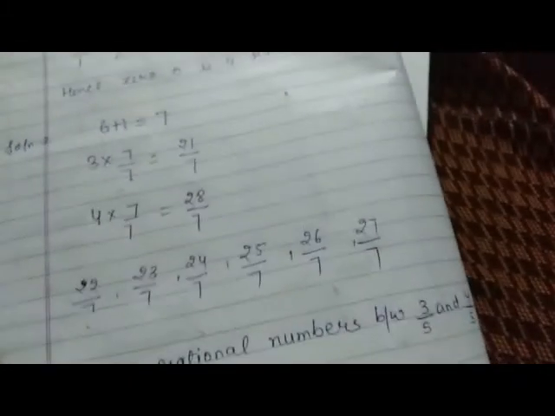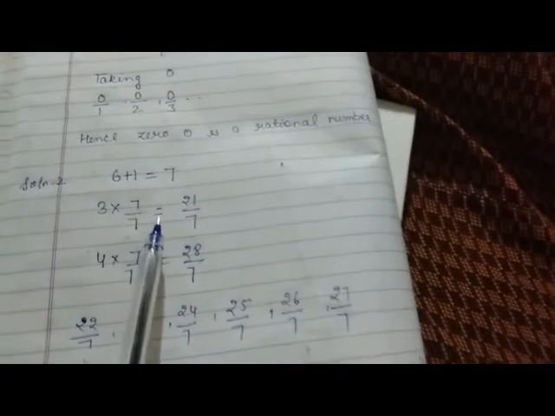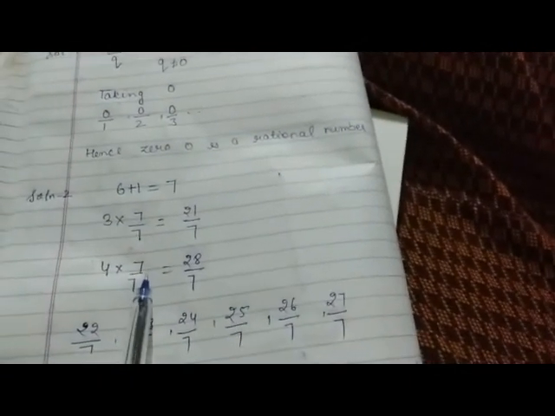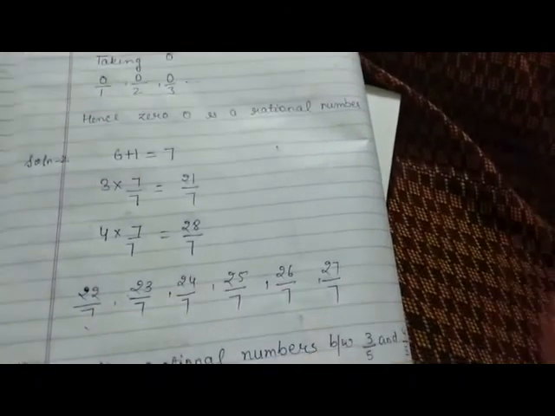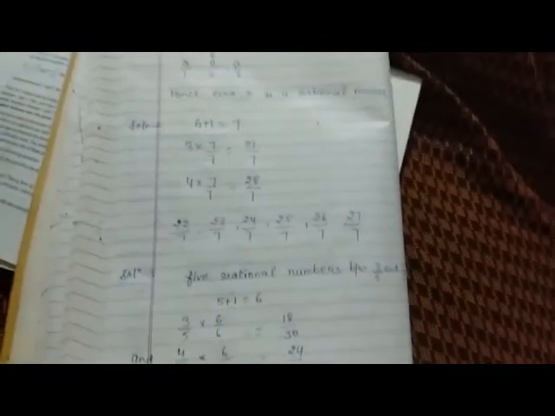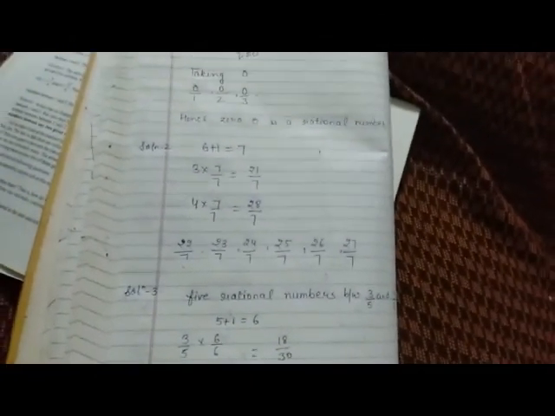These are the 5 rational numbers between 3 by 5 and 4 by 5. What you have to do, the numbers, how much numbers you have to find, just add the number by 1 and multiply and divide by the same number with both the digits and write all the digits between those numbers. Okay, this is the procedure you have to follow to find any rational number between two numbers.